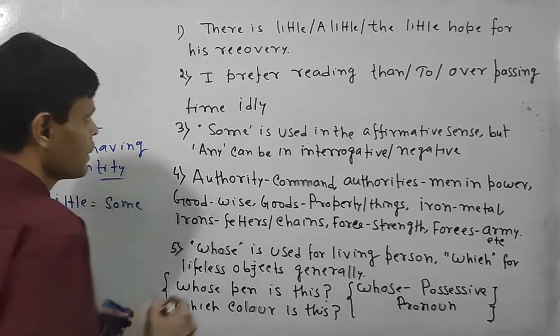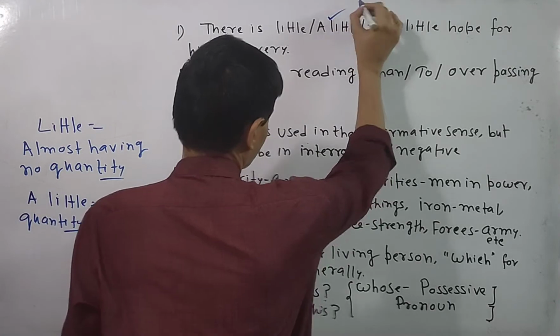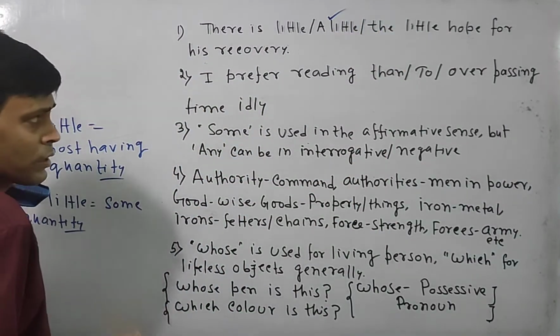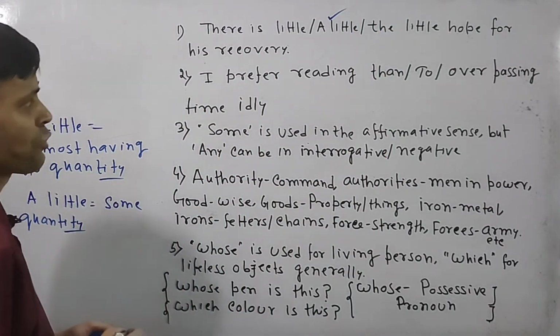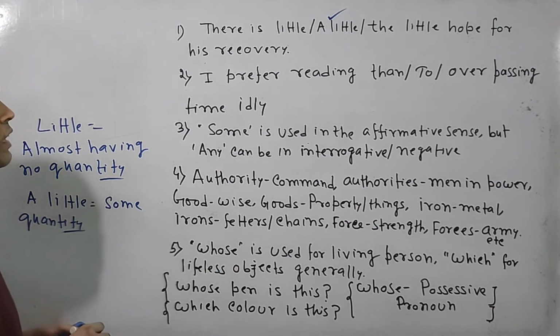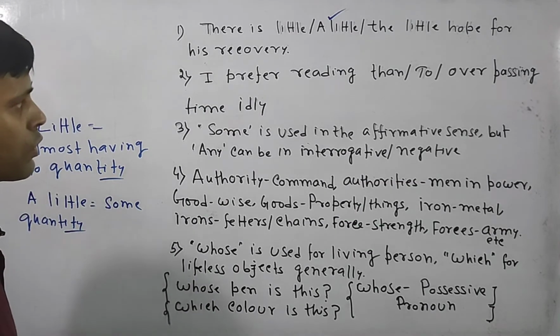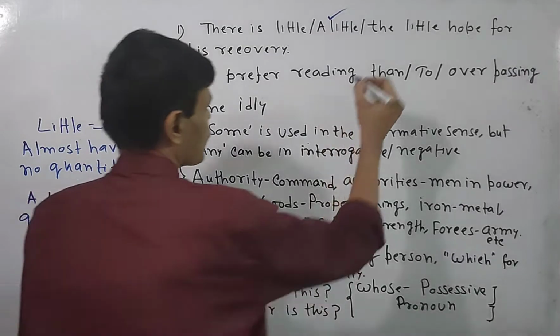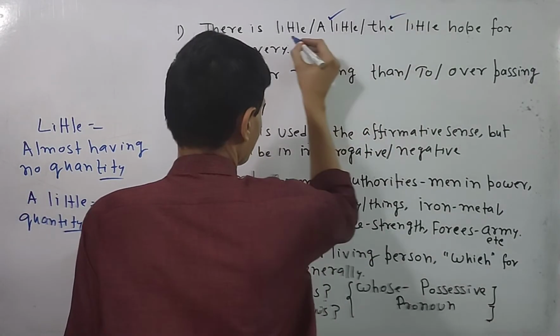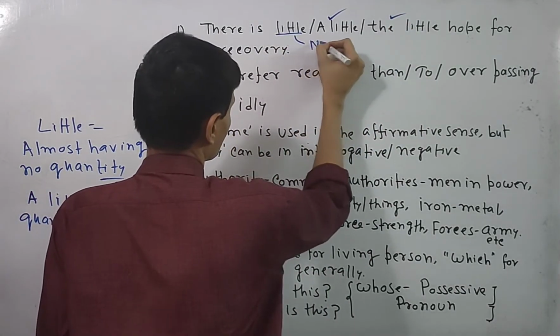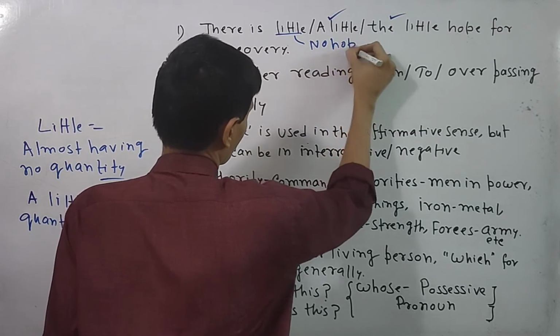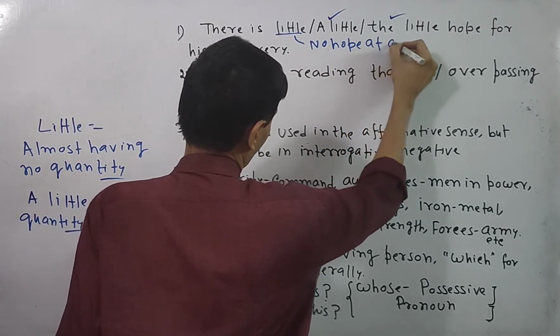So in this case, if the option is there, you can also go for the little. But here it means no hope at all.